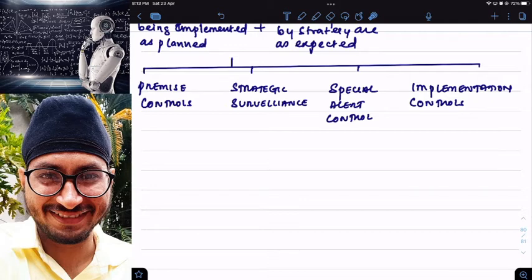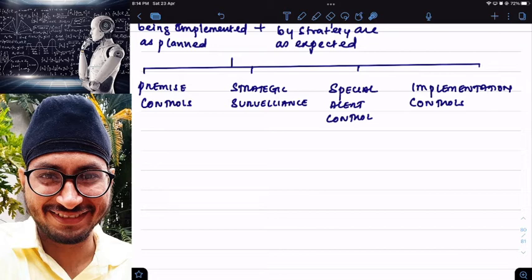See, whenever I am preparing a strategy, I will always prepare it based on some assumptions. Whenever I am preparing a strategy, I will prepare that strategy on the basis of some assumptions. In future, those assumptions may change, correct or not? The assumptions on the basis of which I am preparing a strategy may change in future. So whenever the assumptions on which I prepared a strategy change, I should also change my strategy. That is called which controls? That is called premise controls.